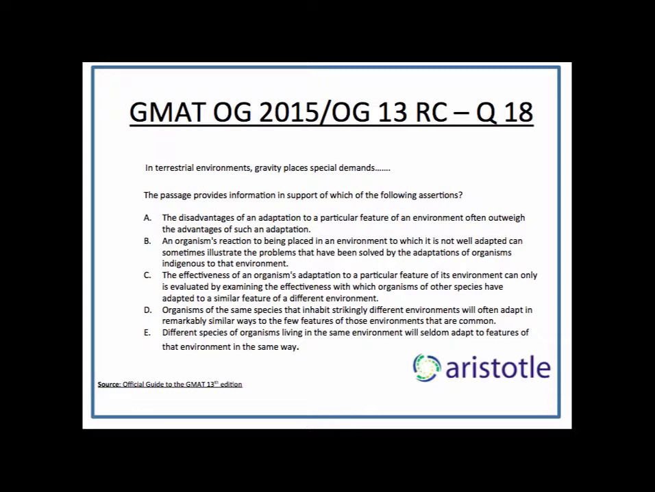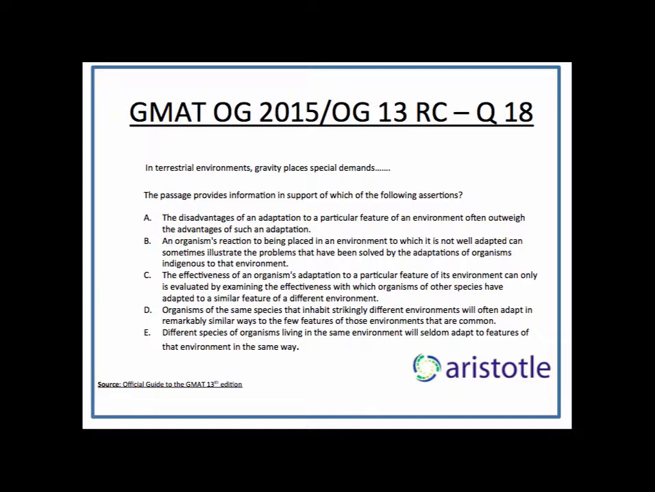Whenever you see such a question, it's always an inference question. The answer won't be outright written in the passage, but it can be inferred from the passage. So we'll go through the options one by one. A says, the disadvantages of an adaptation to a particular feature of an environment often outweigh the advantages of an adaptation. Okay, the particular feature could be gravity. So the disadvantages of an adaptation often outweigh the advantages. Absolutely not. The passage does not talk about any disadvantage of those two adaptations. It actually only talks about the advantage. So whether they outweigh is absolutely wrong. So A is not happening.